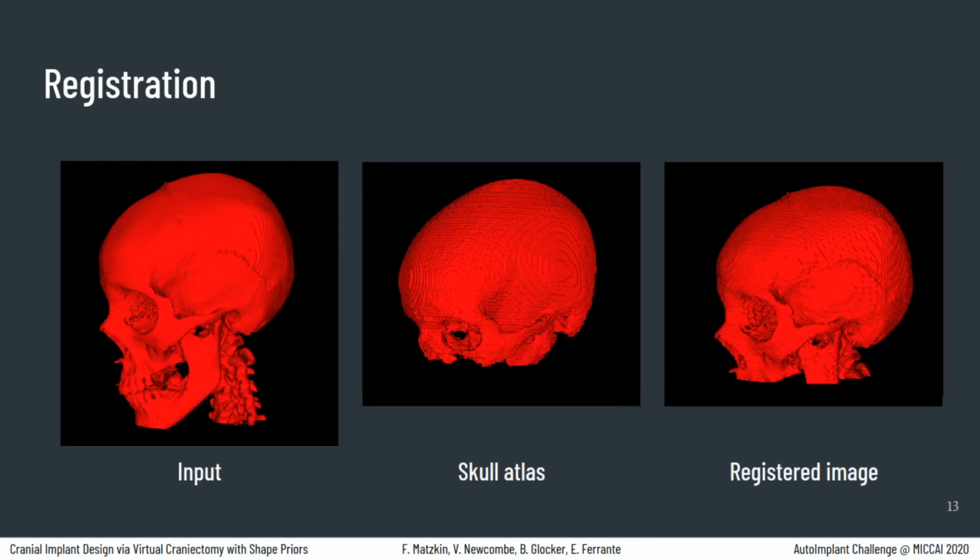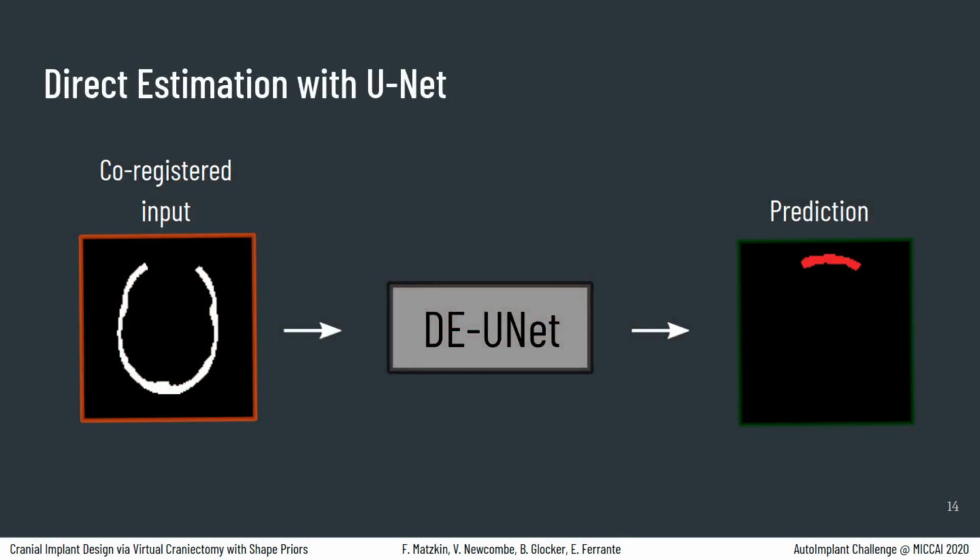Registering allowed us to normalize the images by resampling them to an intermediate resolution and discard eventual regions that are not useful for this particular task. Here we can see how that cropping is performed after aligning the images. Our first method is a direct estimation model which follows the same architecture as the direct estimation unit used in